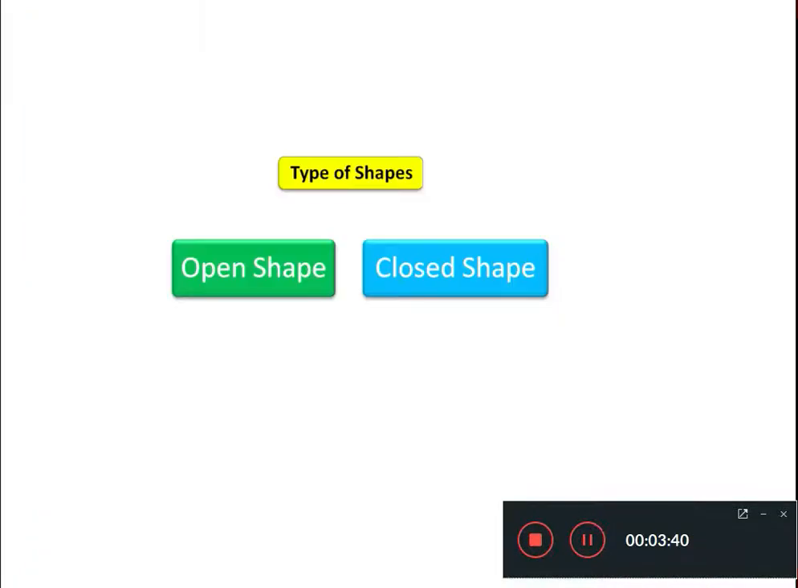So let's start. As I earlier told you, there are so many shapes around us. For the sake of our understanding, shapes have been categorized into two broad categories. One category is the open shape and the second category is the closed shape. We will try to understand what open shapes and closed shapes are by using a very simple example from our day-to-day activity.